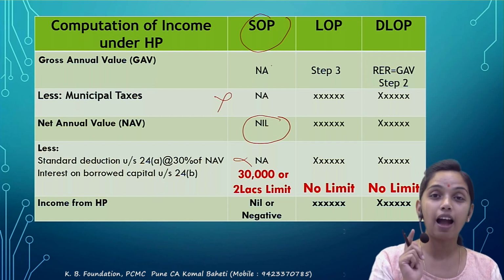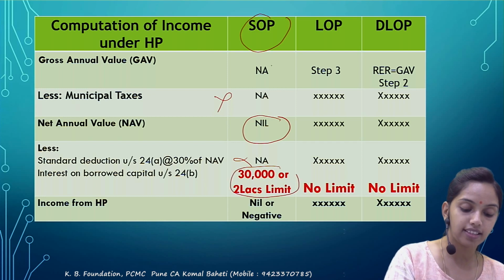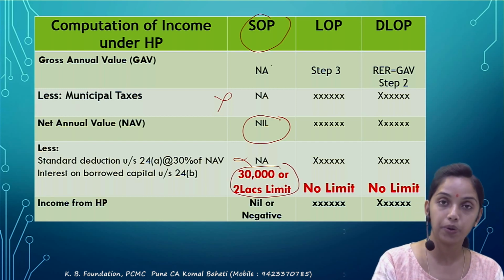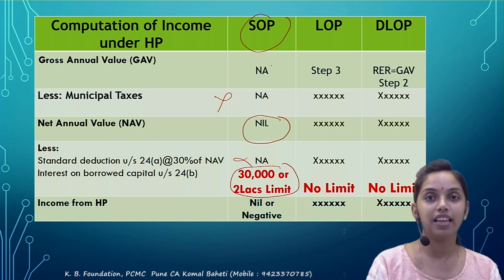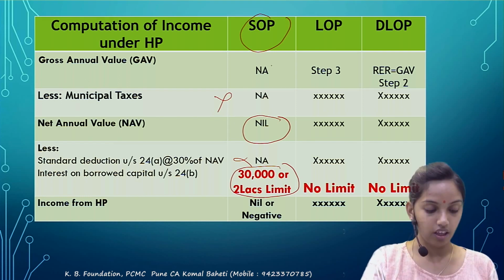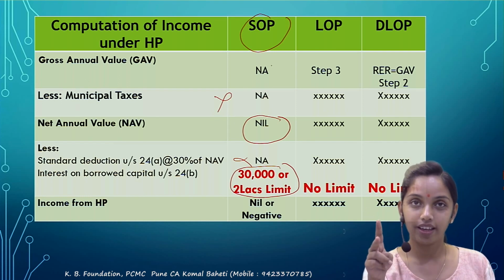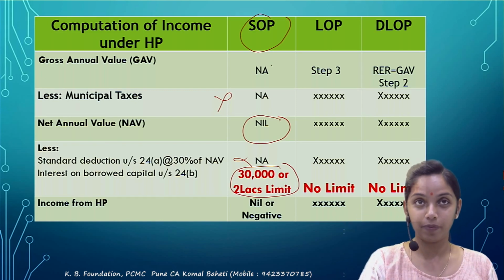Correct. But there is an upper limit on the interest on borrowed capital. What is the upper limit? It is 30,000 or 2 lakh. That is the upper limit. It means the actual interest accrued or the limit, whichever is lower, that much would be allowed as a deduction. So if you satisfy the 3 conditions, then you will get a deduction of 2 lakh. If you don't satisfy the 3 conditions, you will get a deduction of 30,000.